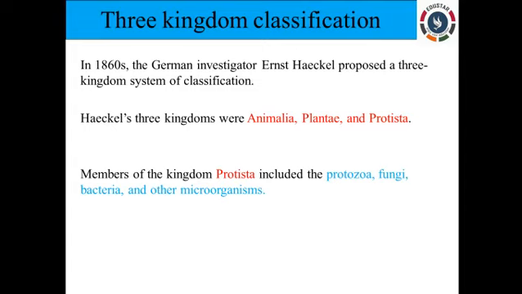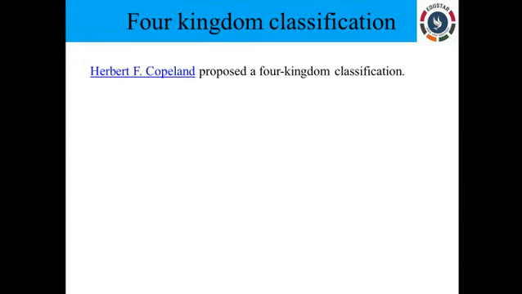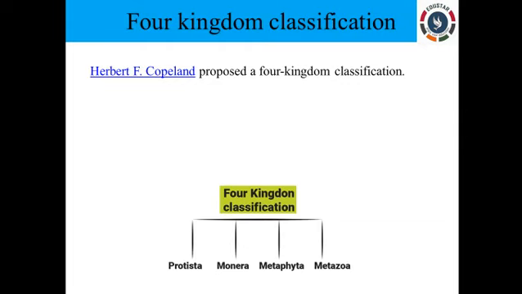Okay, so the next classification, that is the four kingdom classification, was given by Copeland. He proposed one more group, that is he gave Protista, Monera, Metaphyta, Metazoa. Metaphyta and Metazoa are nothing but plants and animalia. So he included the group that is said to be the Monera. In this Monera he differentiated for the first time prokaryotes and eukaryotes. So this Monera included the prokaryotes, and the Protista includes the unicellular eukaryotes.